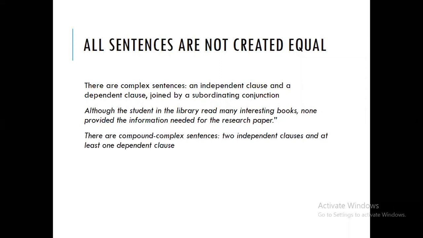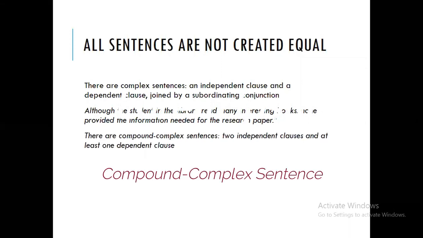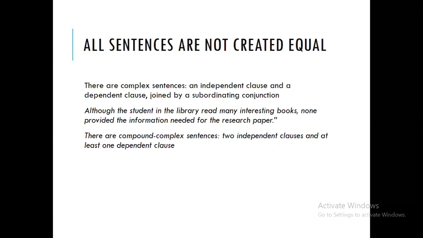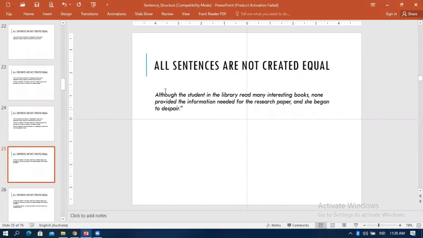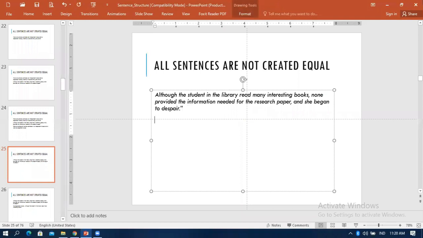However, there is another kind of sentence. It's called a compound complex sentence. So what is a compound complex sentence? This is a sentence with two independent clauses and at least one dependent clause. Look at this example. "Although the student in the library read many interesting books, none provided the information needed for the research paper, and she began to despair." Okay, let's break down this example, everyone.